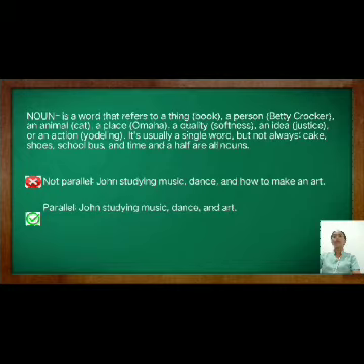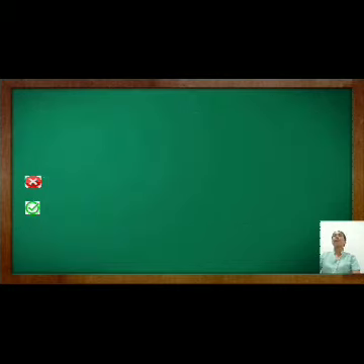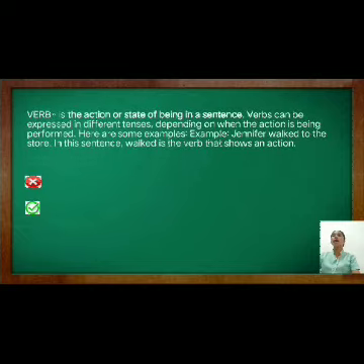John studying music, dance, and art. That was a noun. Next, we have the word verb. A verb is the action or a state of being in a sentence. Verbs can be expressed in different tenses, depending on when the action is being performed. So here are some examples.